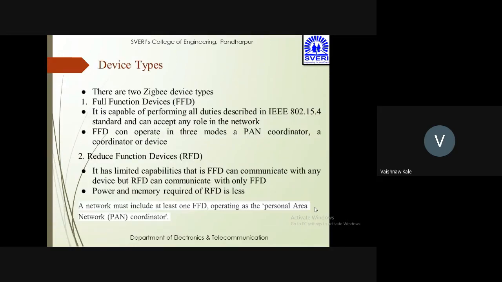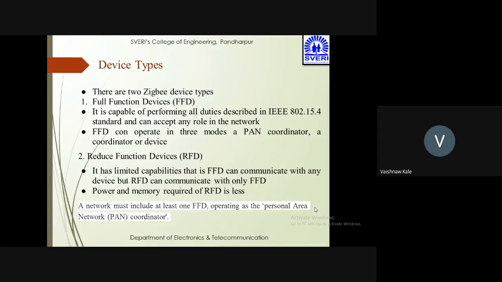There are two Zigbee device types. One is an FFD and the second one is an RFD. FFD is called a full function device. RFD is called a reduced function device. FFD is capable of performing all the duties described by the IEEE 802.15.4 standard and can accept any role in the network. FFD can operate in three modes: PAN coordinator, coordinator, or device.